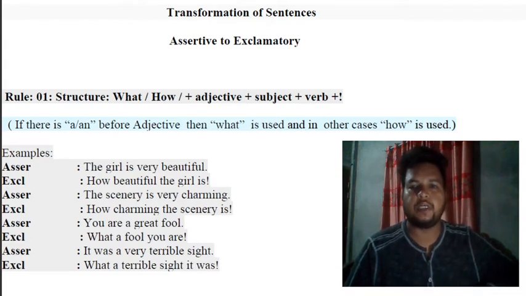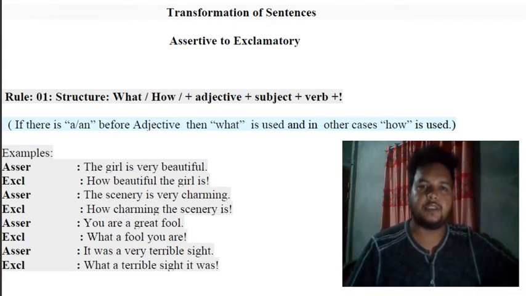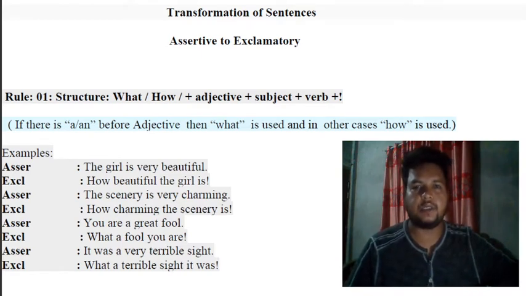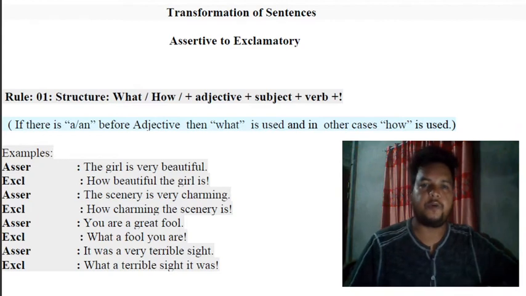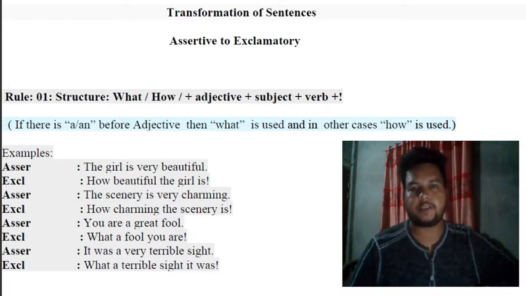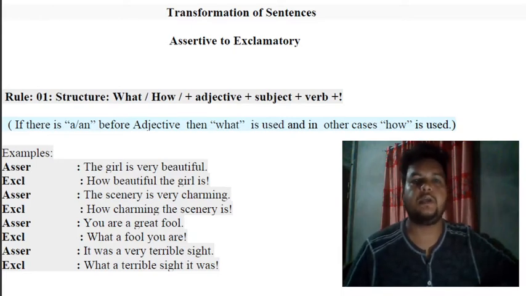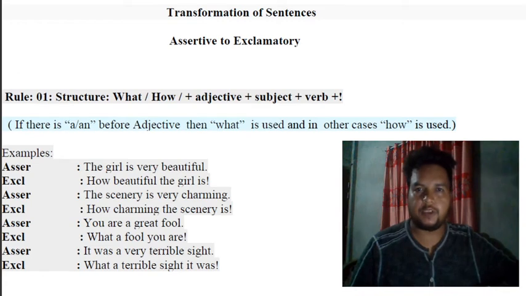Today, we'll talk about transformation of sentence, assertive to exclamatory. In earlier classes, we discussed how to transform assertive to interrogative, vice versa, assertive to imperative, affirmative to negative. And today we'll talk about how to transform from assertive to exclamatory and vice versa. Means if you learn how to transform from assertive to exclamatory, then you will be able to transform exclamatory to assertive, same case, same job.